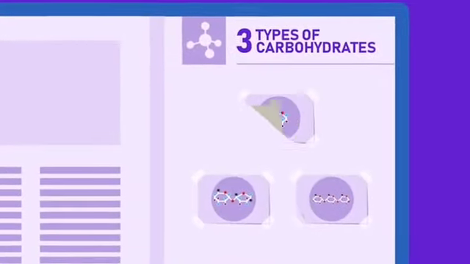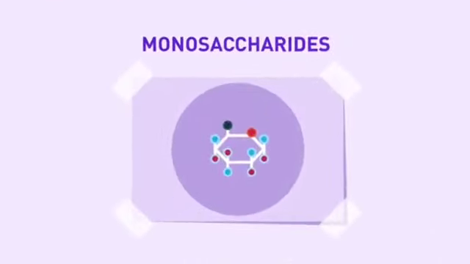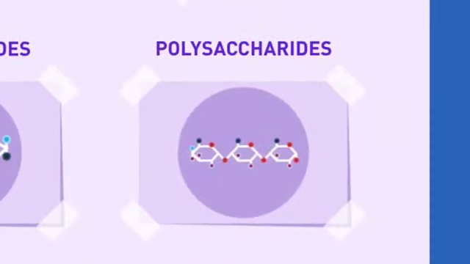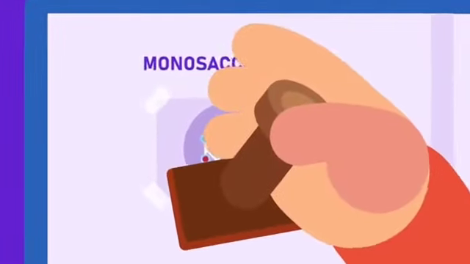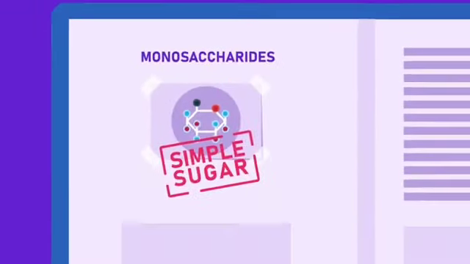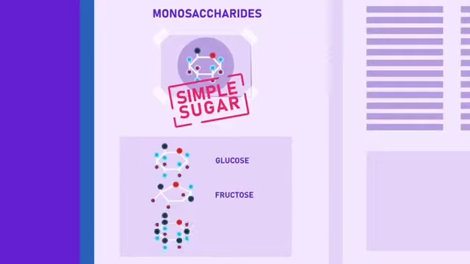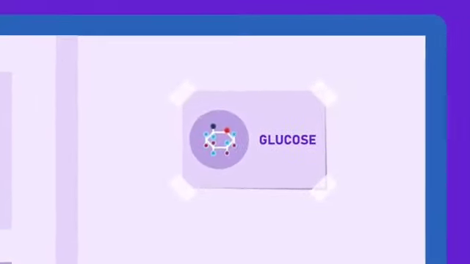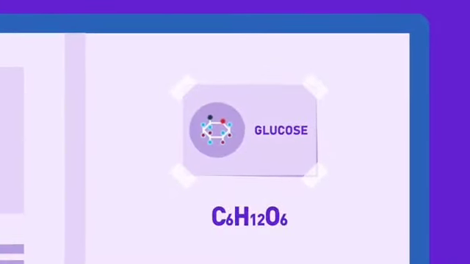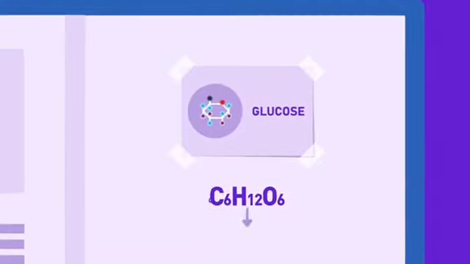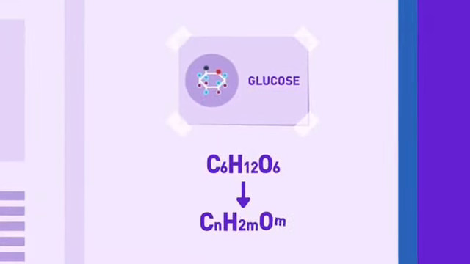There are three main types of carbohydrates: monosaccharides, disaccharides, and polysaccharides. Monosaccharides have a simple chemical composition and are therefore known as simple sugars. Examples of them are glucose, fructose, and galactose. The sugar glucose is one of the simplest forms of sugars and has the chemical formula C6H12O6. The generalized formula for carbohydrates is CnH2mOm. In the case of glucose, n and m are equal to 6.